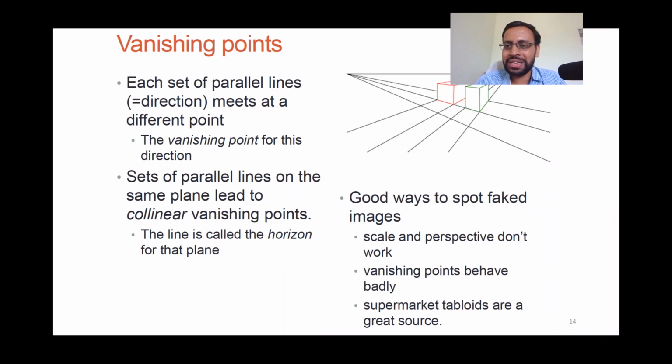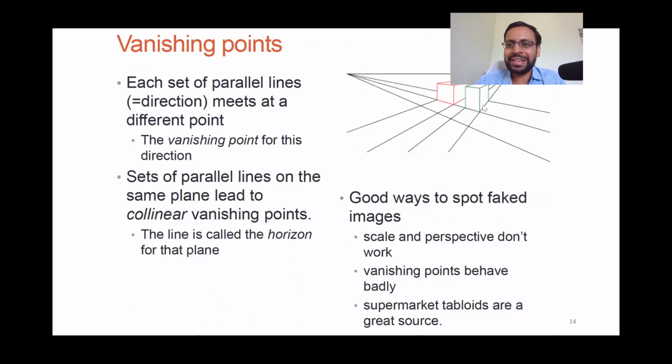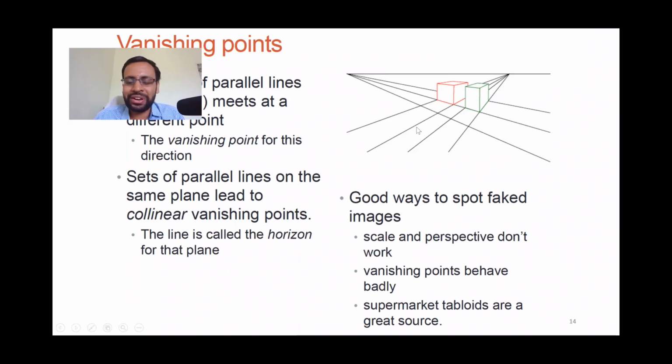For example, if I have multiple parallel lines in perspective projection, it is guaranteed that all the lines which are parallel in 3D would converge or intersect at the same point. That's a very interesting thing we are going to see in the next class.